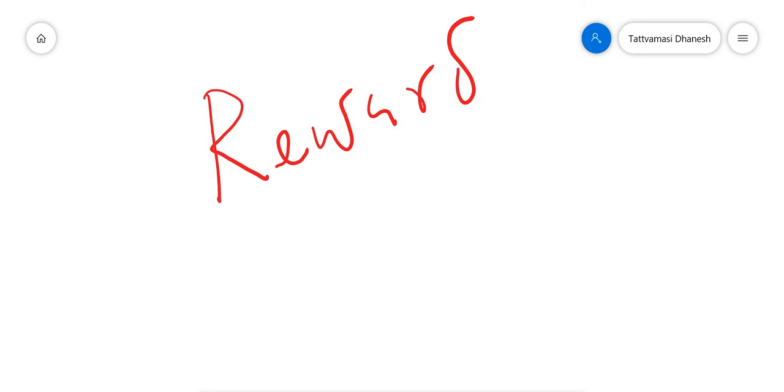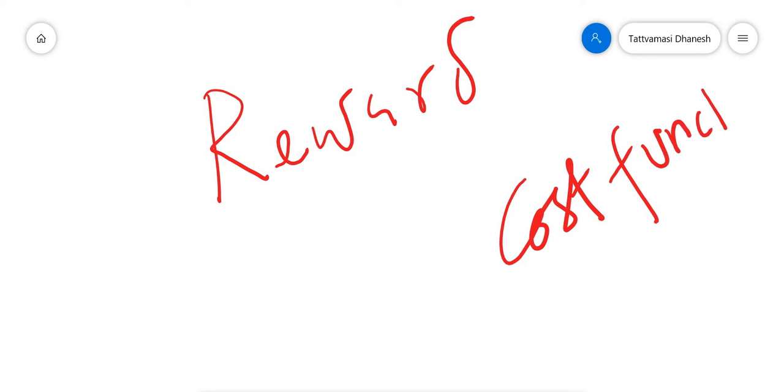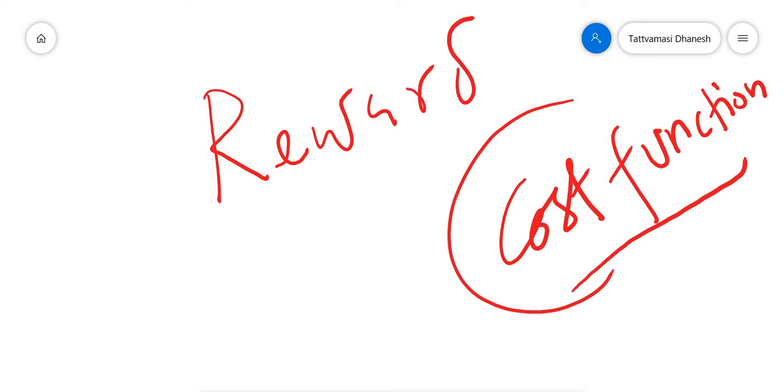See, when we discuss machine learning models, neural networks or any other supervised machine learning model, we discuss the cost function. The model should be optimized in such a way that the cost function is minimum.